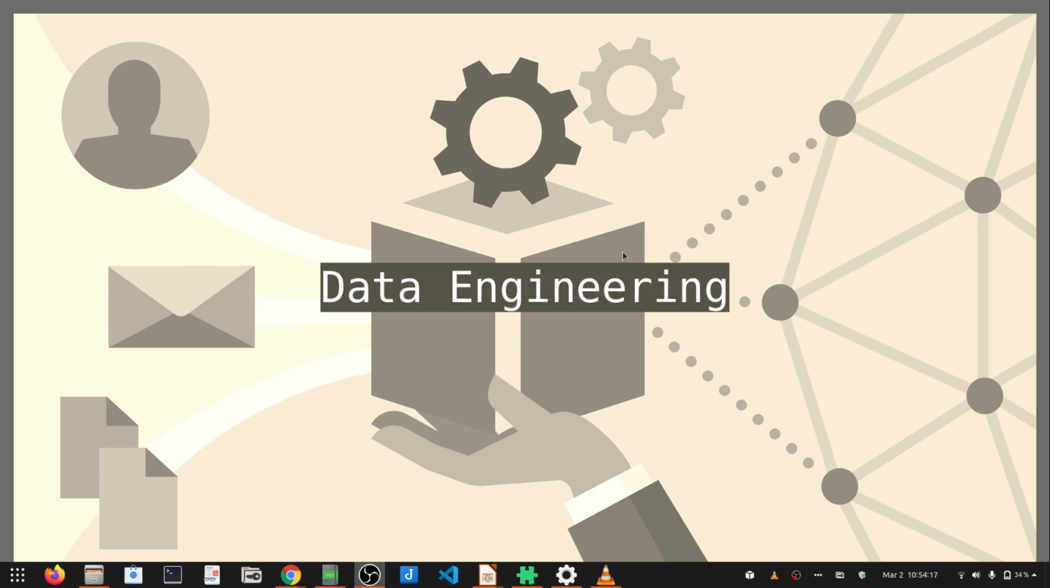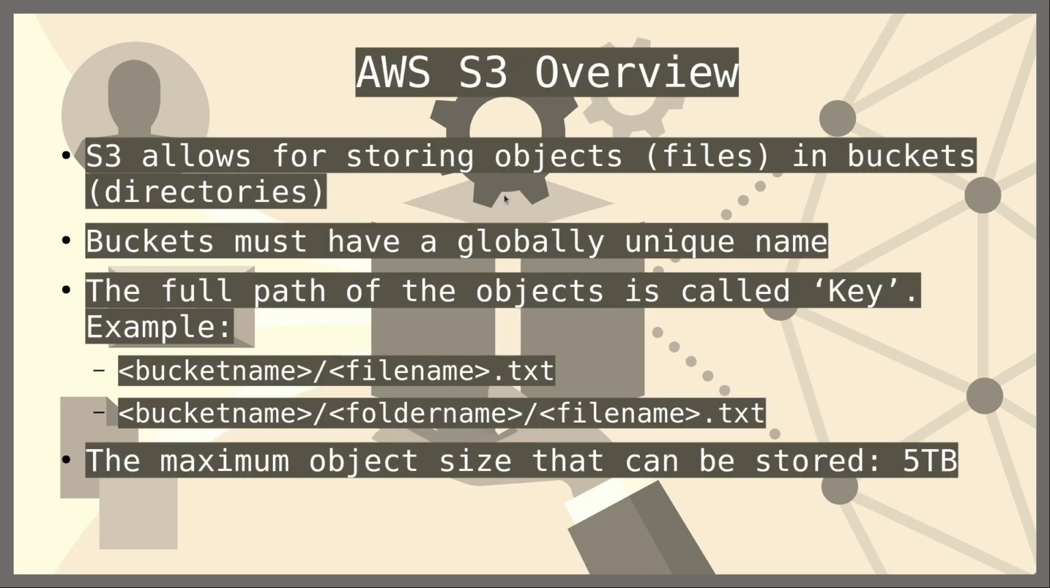Today we are going to talk about data engineering and more specifically about AWS S3, which is one of the most prominent services, and especially with regards to machine learning, it's very important. So overall, S3 stands for Simple Storage Service. It allows for storing files and data into certain AWS directories. The files that get stored are called objects and the directories are nothing but buckets.